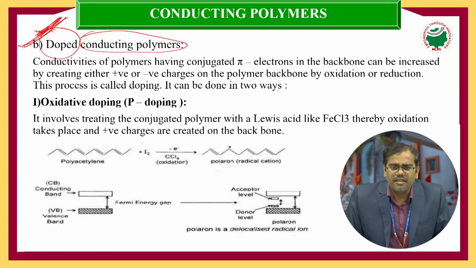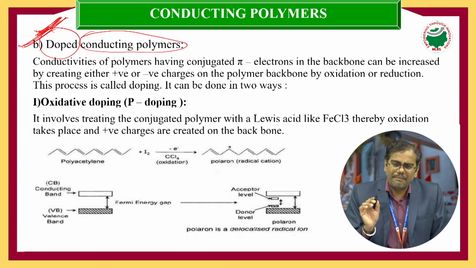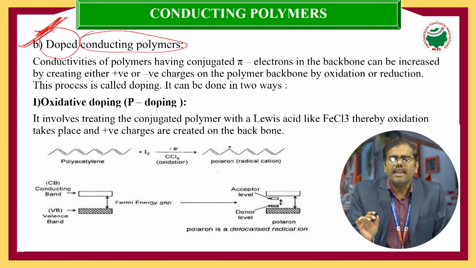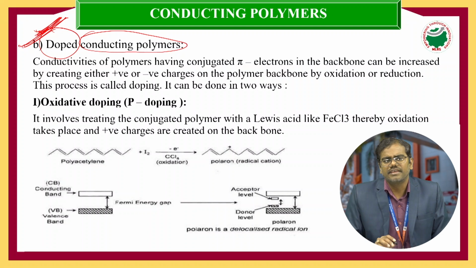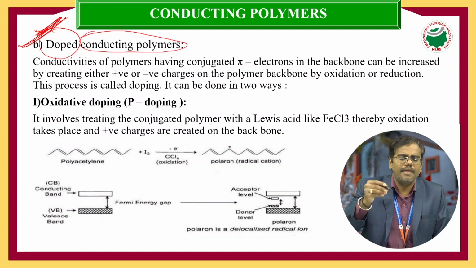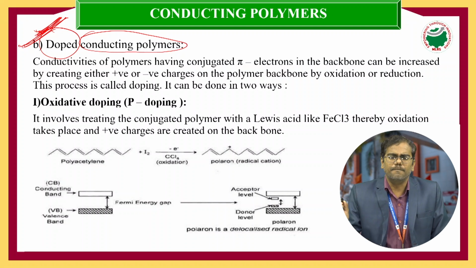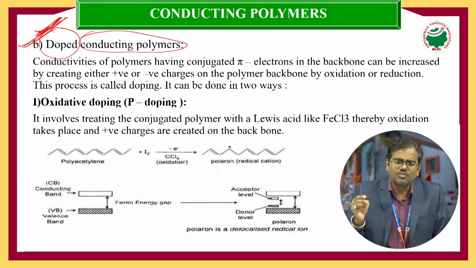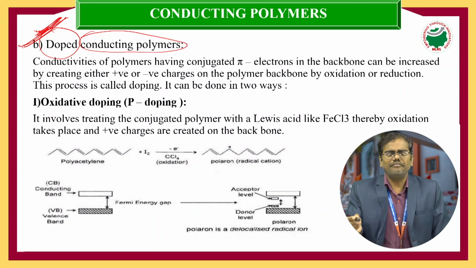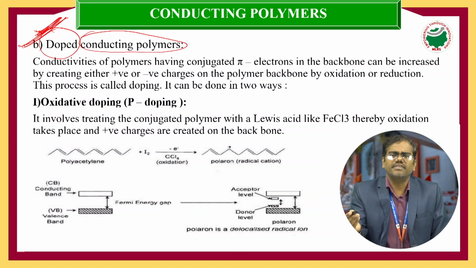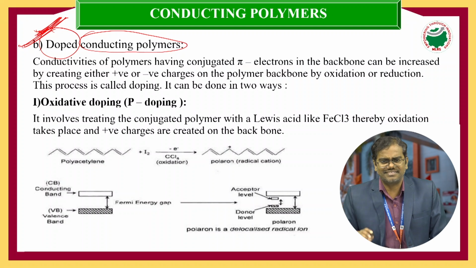Once again, the main concept of doped conducting polymers is that, in order to increase the conductivity values of conducting polymers, we add small impurities from external sources to the respective conducting polymers. So the conductance value of the conducting polymers increases.